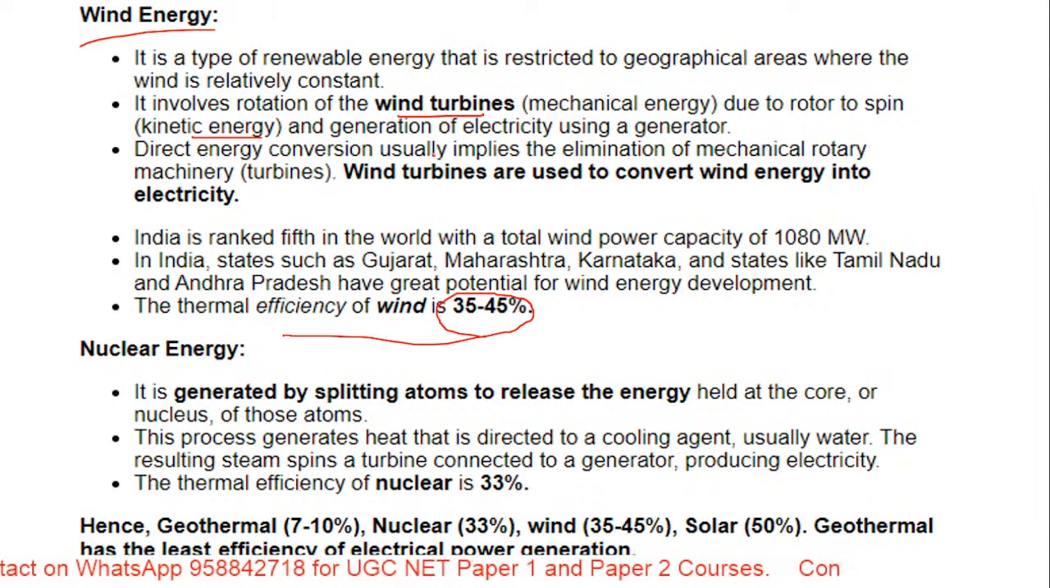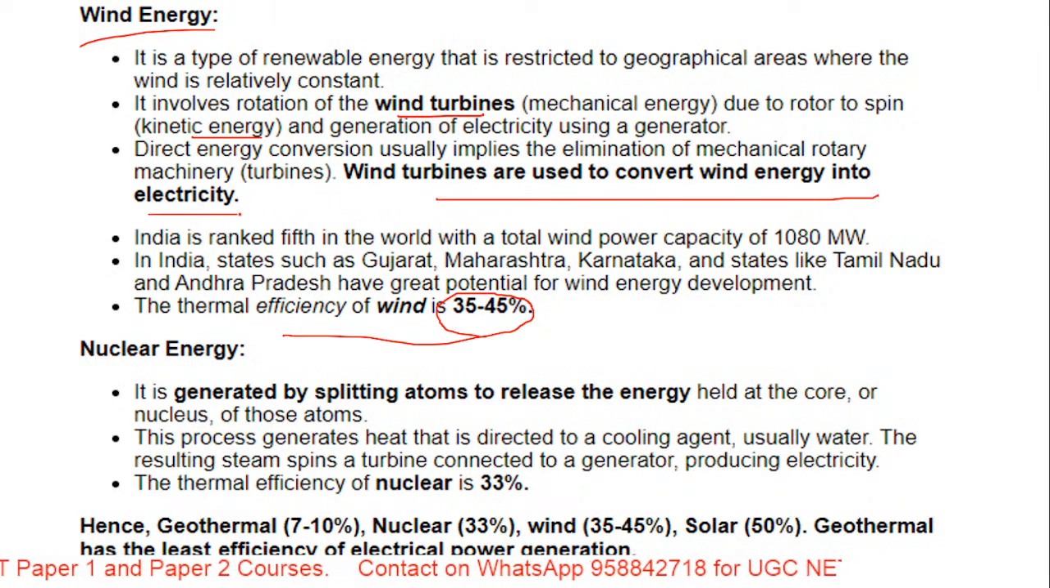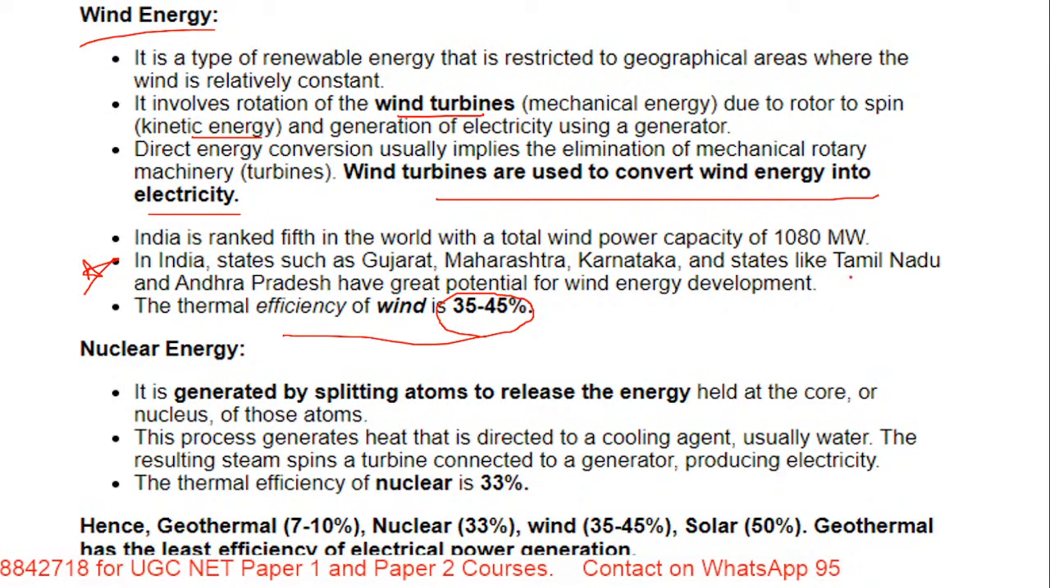Direct energy conversion usually implies the elimination of mechanical rotary machinery, that is turbines, and these wind turbines are used to convert wind energy into electricity. If you see the ranking of India, India is ranked 5th in the world with a total wind power capacity of 1080 megawatts. In India, states like Gujarat, Maharashtra, Karnataka, Tamil Nadu and Andhra Pradesh have a great potential